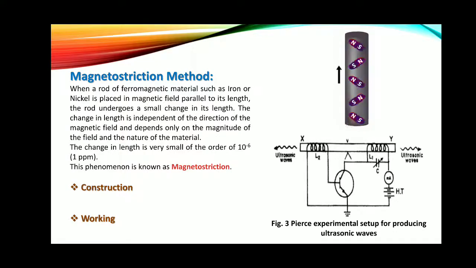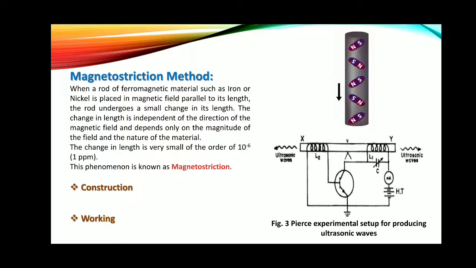This process continues, and during this charging and discharging of the LC circuit, a high AC frequency is produced. Because of the production of high AC frequency, ultrasonics are produced from the ends of the ferromagnetic rod. This is the whole working of the magnetostriction method.